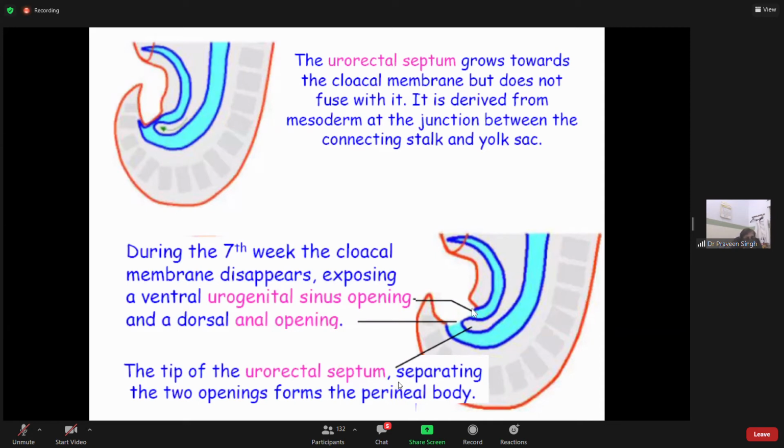separating the two openings, forms the perineal body. So this tip of the urorectal septum is the developmental basis, or origin, of the perineal body.